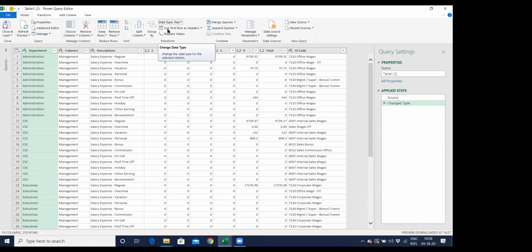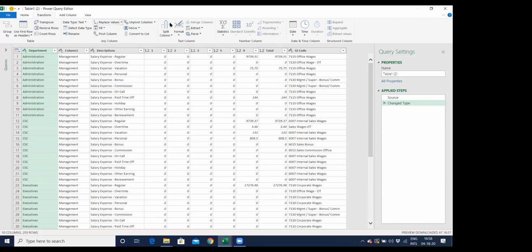You can change the data type, you can split columns, you can group by, you can keep rows, you can use first row as header. If you see the transformation functions, I can spend a week training you on Power Query. It has so many features which cover all that you have learned in Excel. But right now, let's focus on the objective.